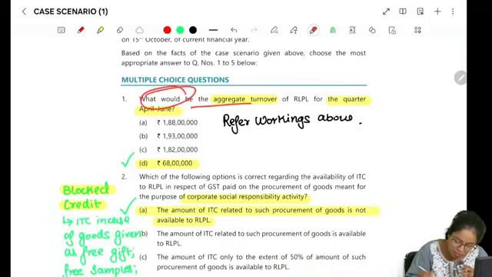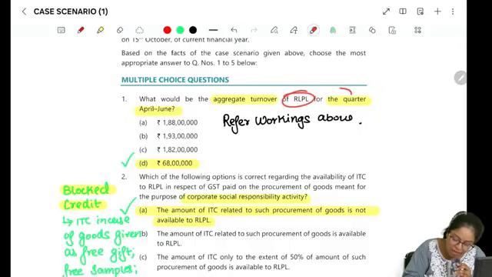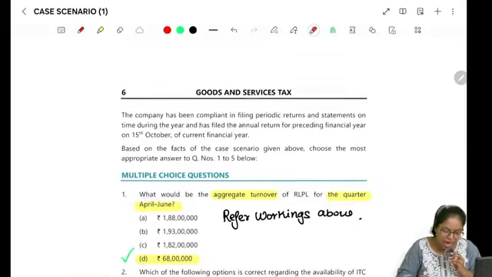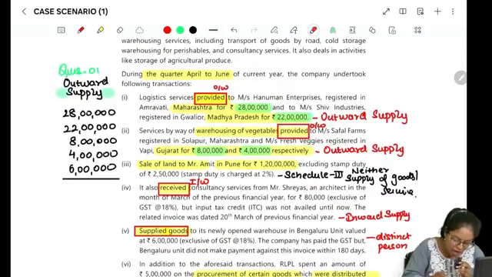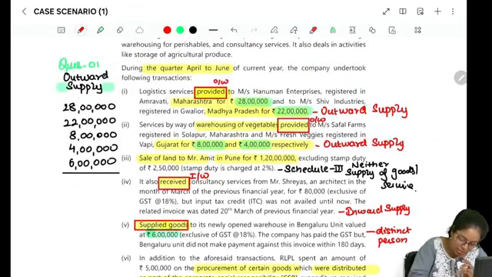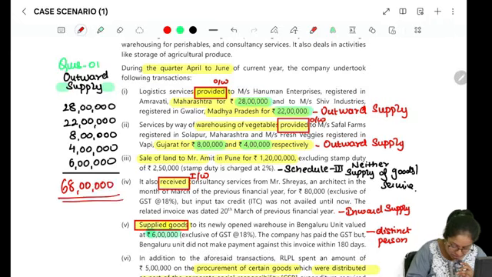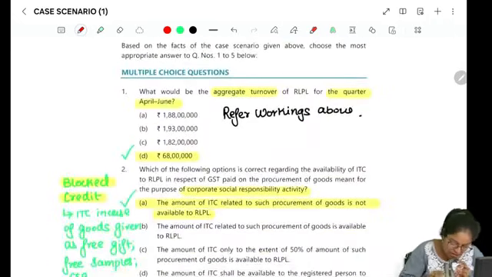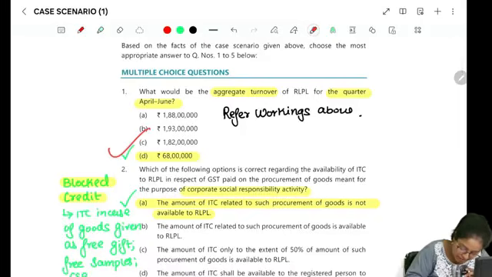First, they are asking what will be the aggregate turnover of RLPL for the quarter April to June. I think that too we have already calculated, right? 28 lakhs, 22 lakhs, 8 lakhs, 4 lakhs and 6 lakhs. So it comes to a total of how much, guys? 68 lakhs. Which is exactly the option that I have chosen, 68 lakhs.